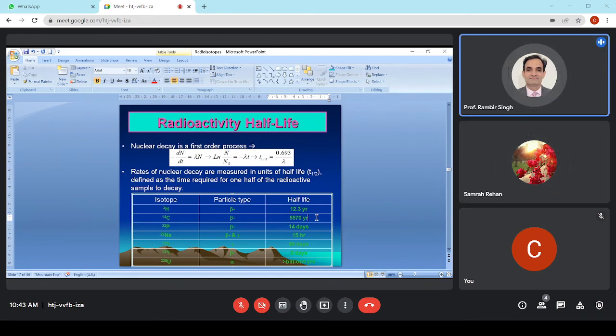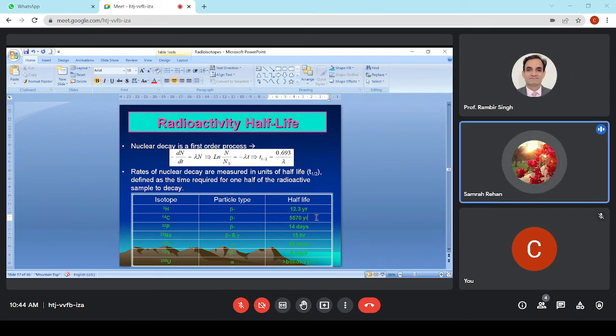But in biology, carbon 14 is not very suitable because it has a very long half life. If today it is 100 nanogram, it will take 5,570 years to become 50 nanogram. For biological processes, we require elements which have a shorter half-life. Generally, we use phosphorus.